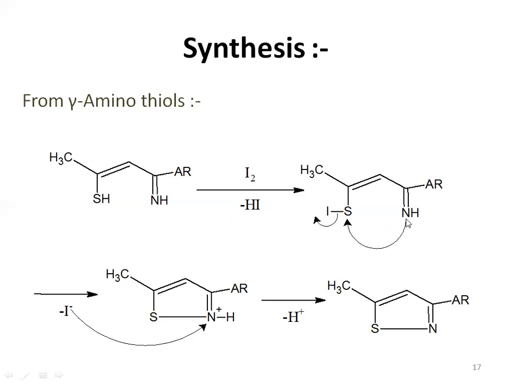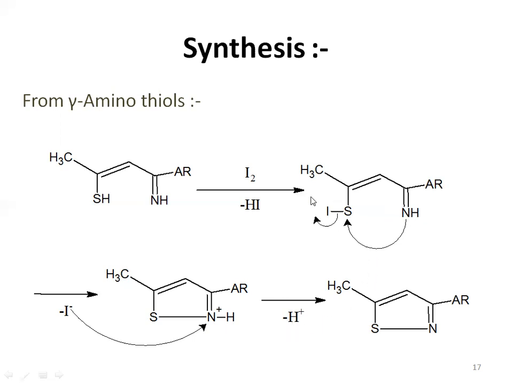After that, what will happen in the next step? That nitrogen has an electron pair, so that electron pair will attack this sulfur atom. After attack on the sulfur atom, that iodine will leave and bond formation will take place. If you are able to see, a 5-membered ring will form. Next, we are going to remove H plus from this nitrogen atom.